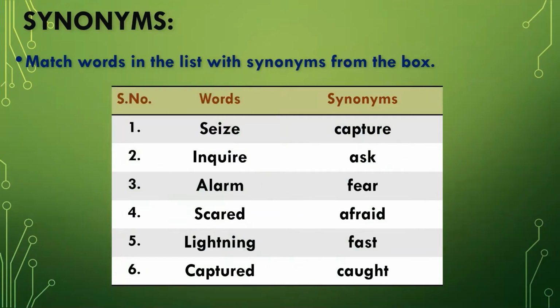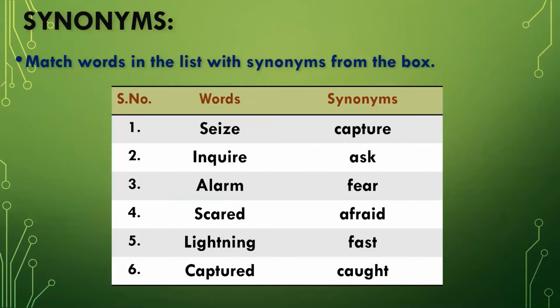So here are the words and there are the synonyms. The first word is seize. The synonym of seize is capture. Then we have inquire. Inquire means ask. Alarm.